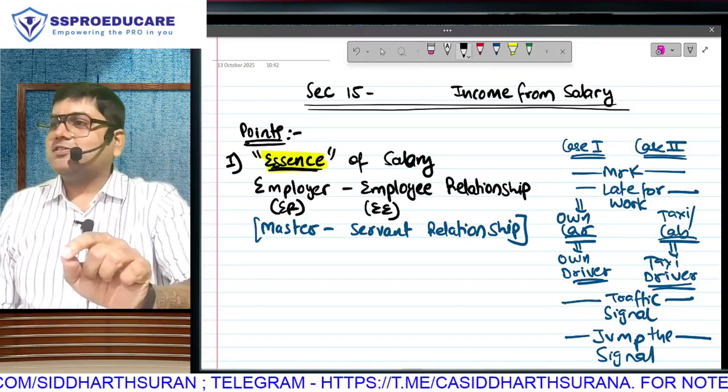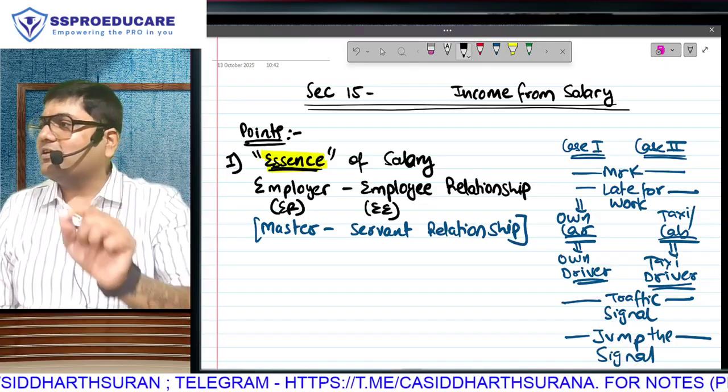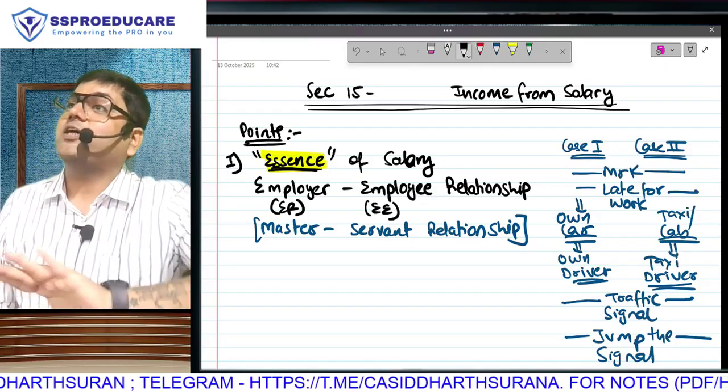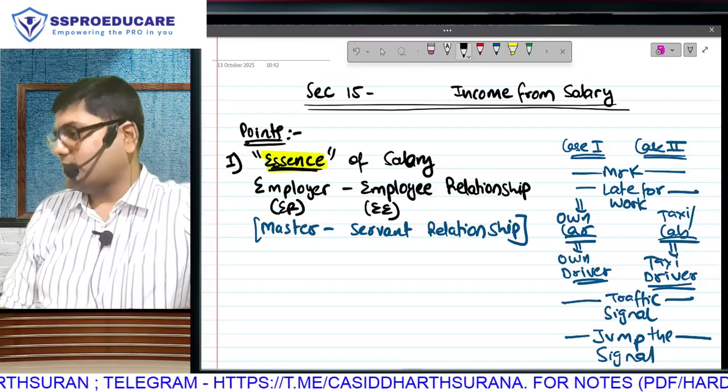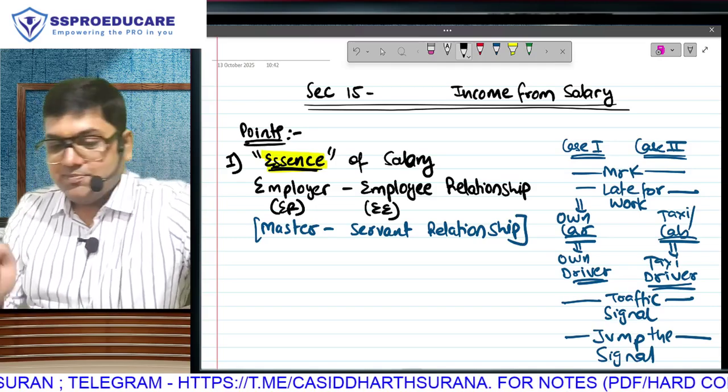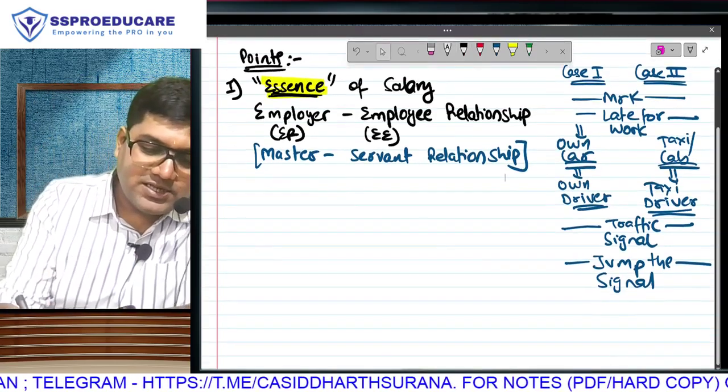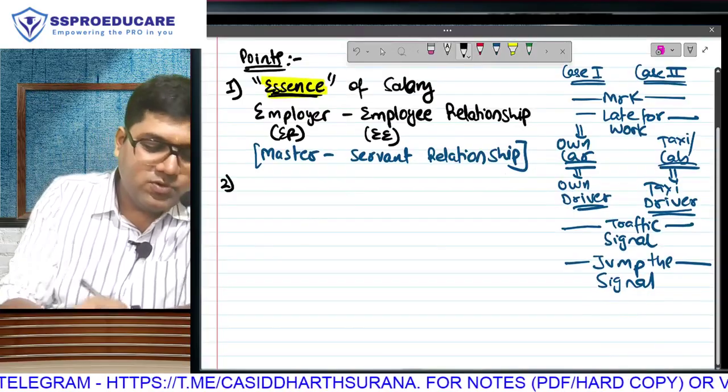But this same condition we are going to use again and again. We have still 3 more points only to explain this first condition. This is such an important thing. It means the condition is over, but the explanation of this condition is still going to continue for 3 more points.